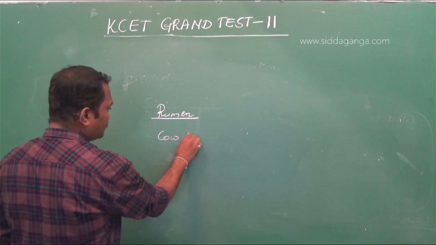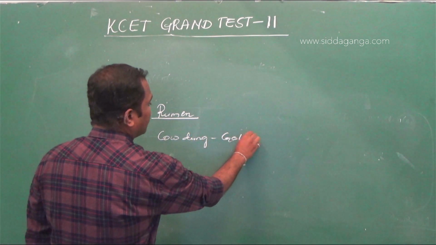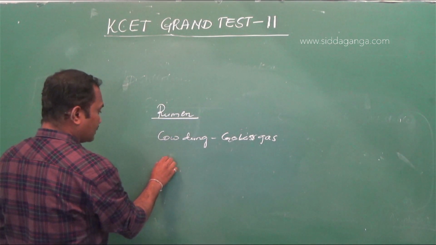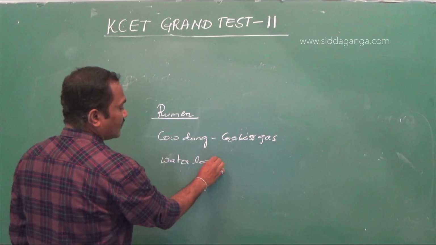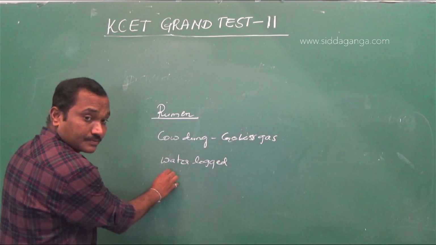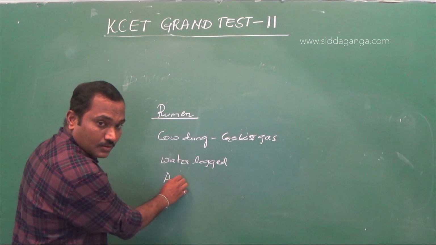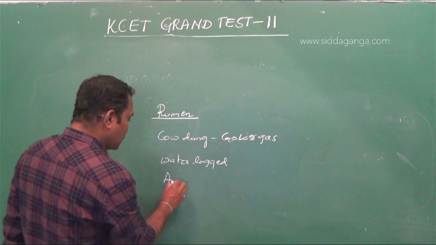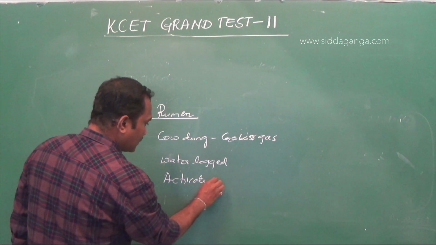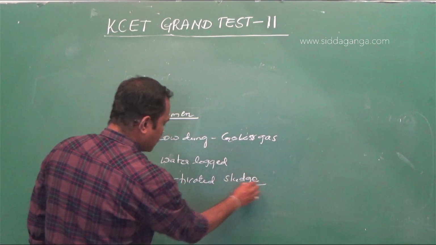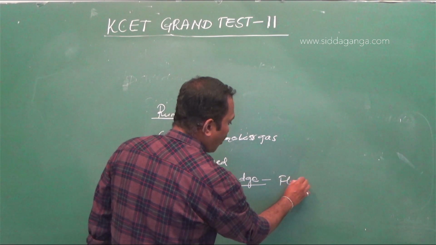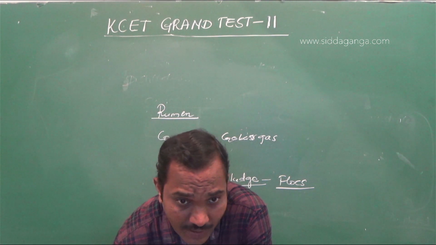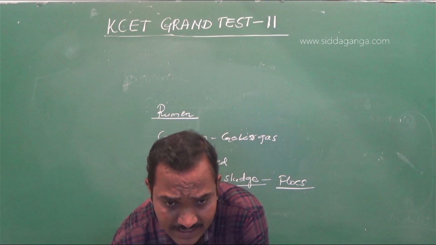Cow dung in the gobar gas plant, and waterlogged paddy fields where there is anaerobic condition, there also it's seen, and it is also seen in activated sludge. Rumen of cattle, bottom of waterlogged paddy fields, gobar gas plant, and activated sludge. It's not seen in activated sludge. What is activated sludge? Activated sludge is nothing but the left out flocks. So rumen of the cattle, waterlogged paddy fields, gobar gas, in all these we can see, but not exactly in activated sludge.